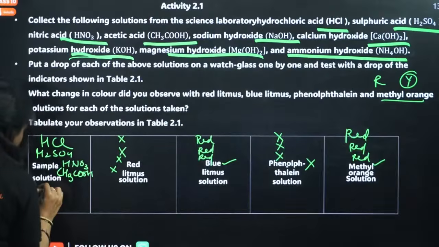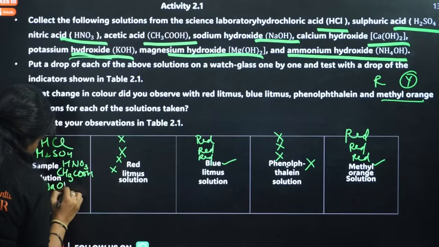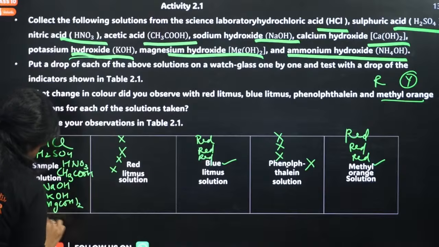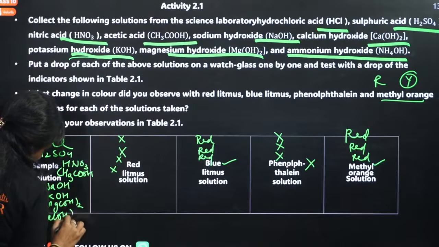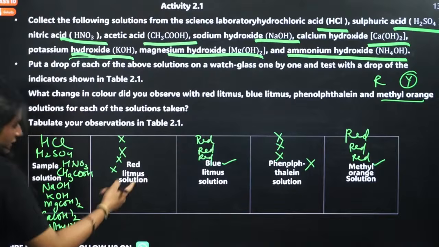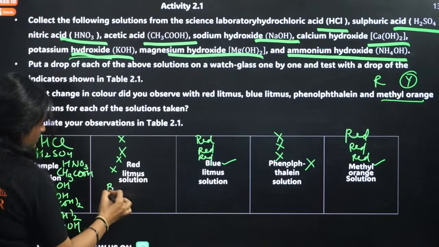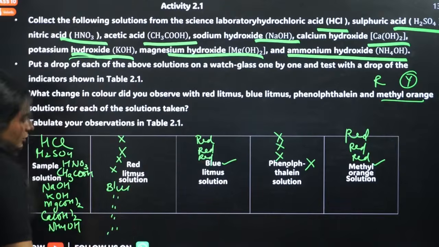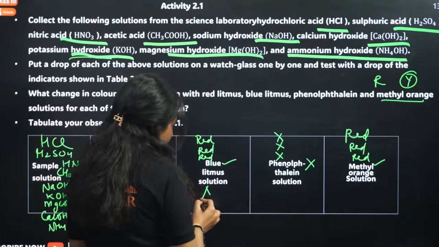Let me write it. In case of sodium hydroxide, potassium hydroxide, magnesium hydroxide, calcium hydroxide and ammonium hydroxide: red litmus will turn blue for all of them. Blue litmus, no change for all of them.